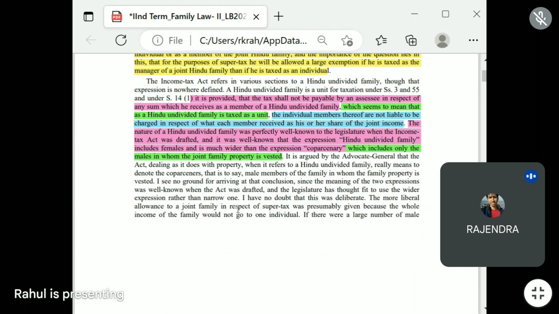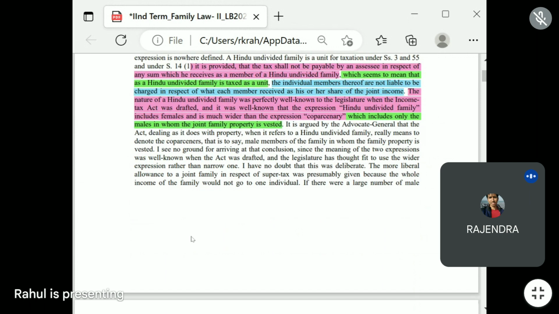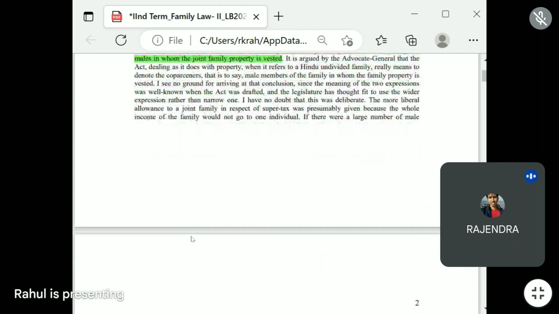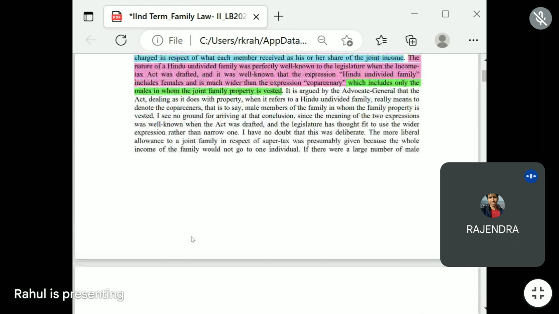The more liberal allowance to joint family in respect of super tax was presumably given because the whole income of the family would not go to one individual. The more liberal means they are making a liberal policy in allowance to joint family in respect of super tax.